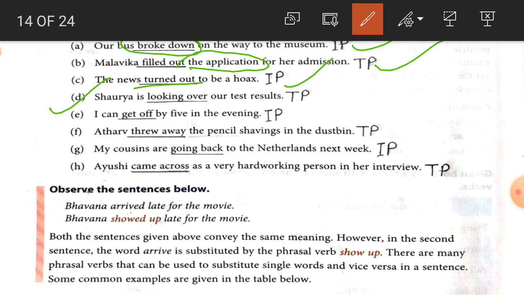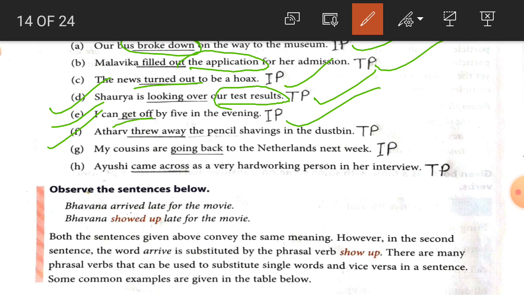Next one, students, Soria is looking over our test result. So our test result is the object, that's why it is a transitive phrasal verb. Number E, I can get off by 5 in the evening. So there is no object, that's why here get off is an intransitive phrasal verb.